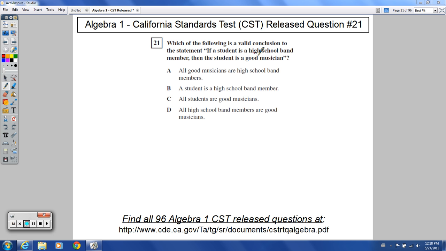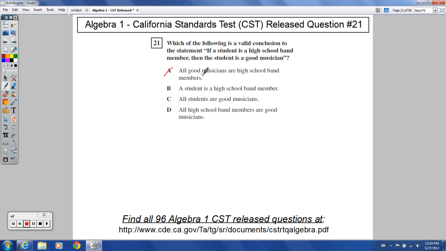So if you have a student that's a high school band member, then that student is going to be a good musician. So, all good musicians are high school band members. I would say no, that's not a valid conclusion based on this statement. If they're in high school band, they're a good musician. But just because they're a good musician doesn't mean they have to be in a high school band. And so you could say no.